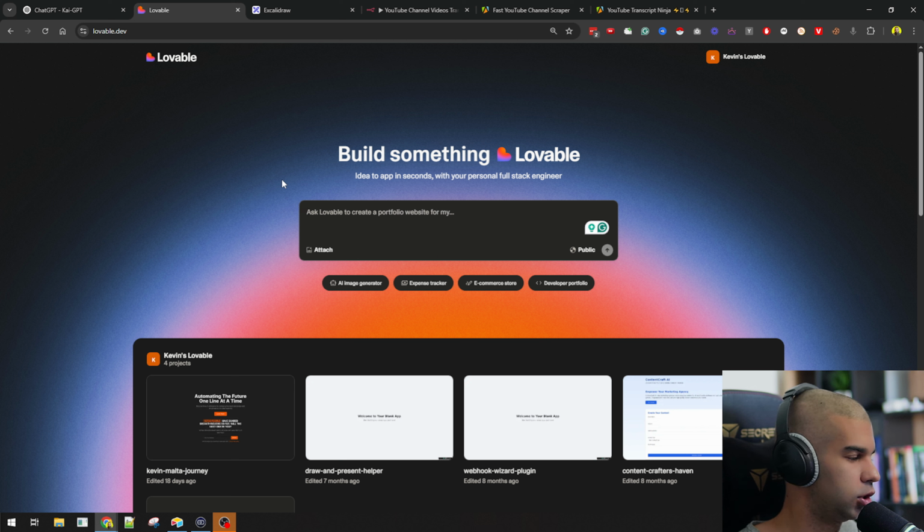Once you get a response, then you need to display the video transcripts in a way that is easy for the user to copy this. So the video transcripts need to have a copy button next to them.